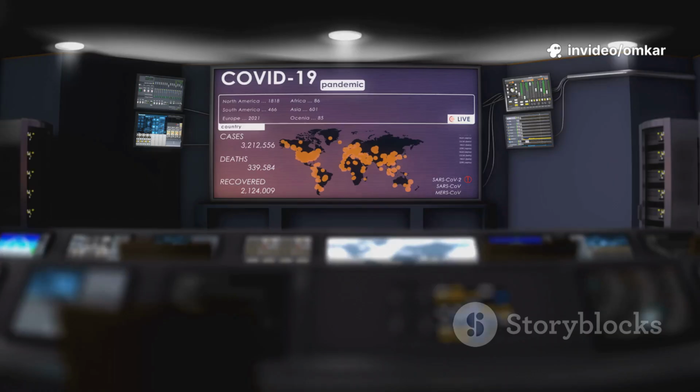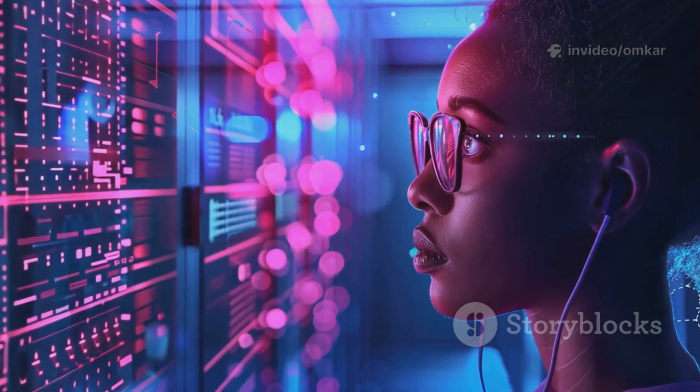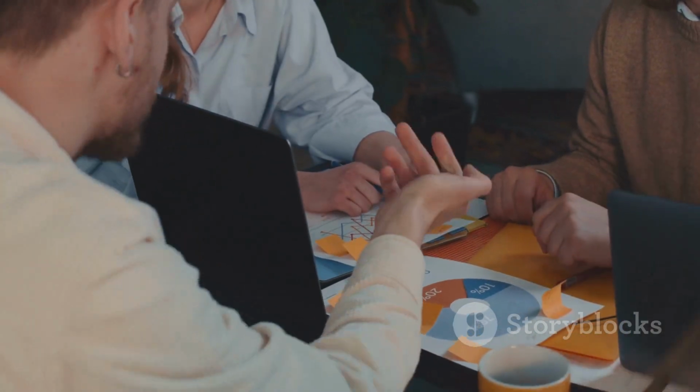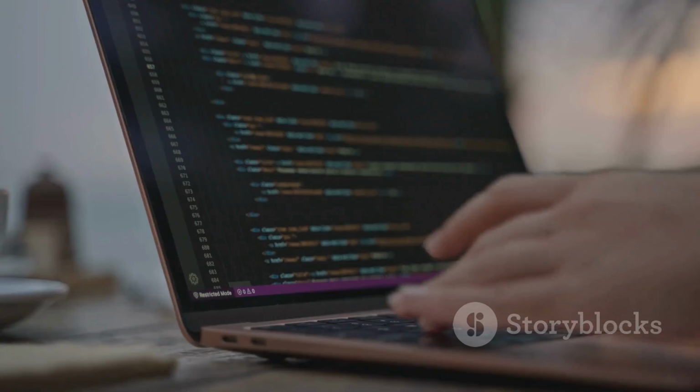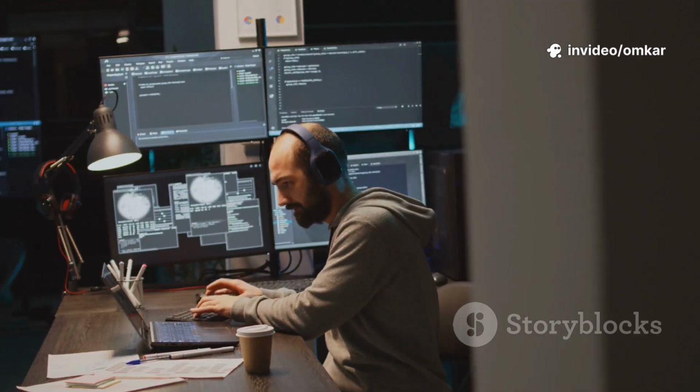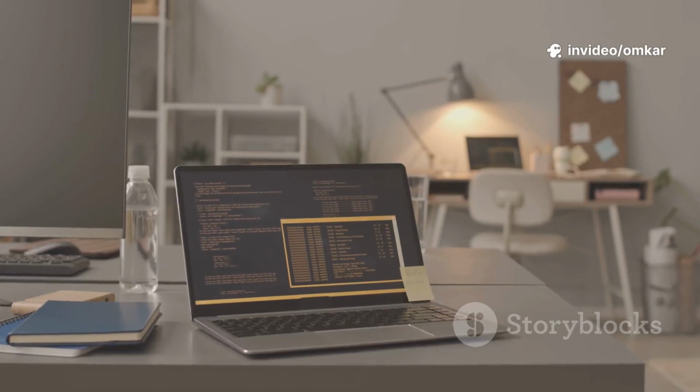Netflix shows, COVID-19 trends, anything that sparks your curiosity. The key is to pick projects that interest you. When you're curious, the work becomes play. Start building now. As you complete projects, don't let them sit on your computer.